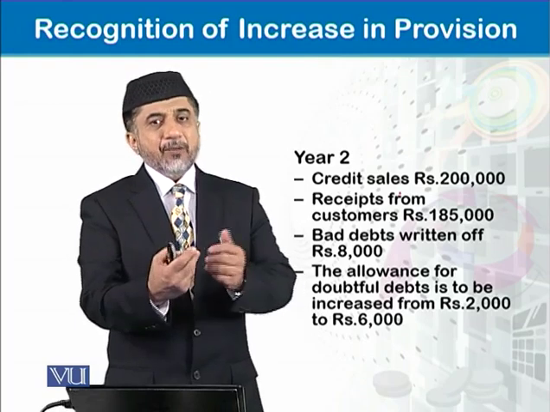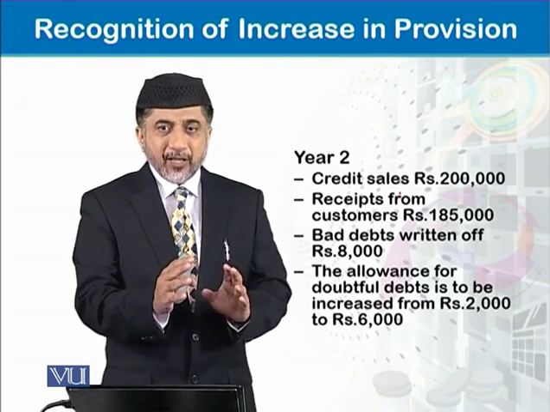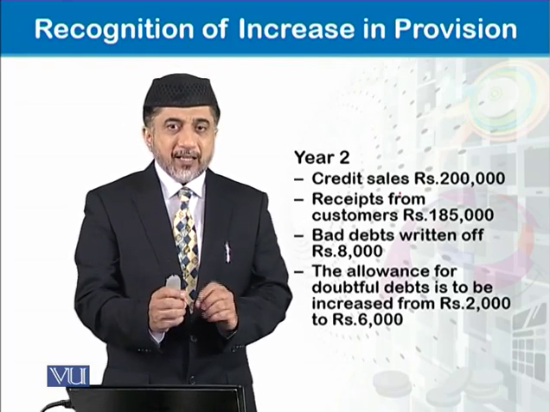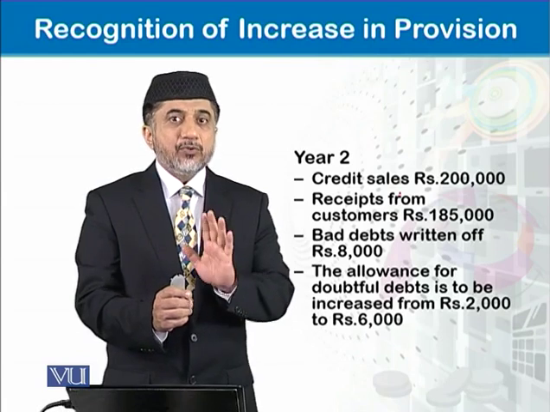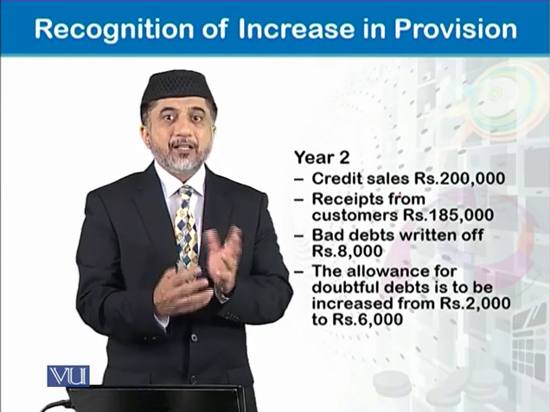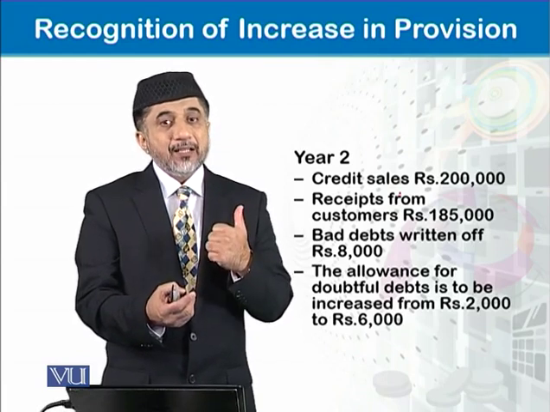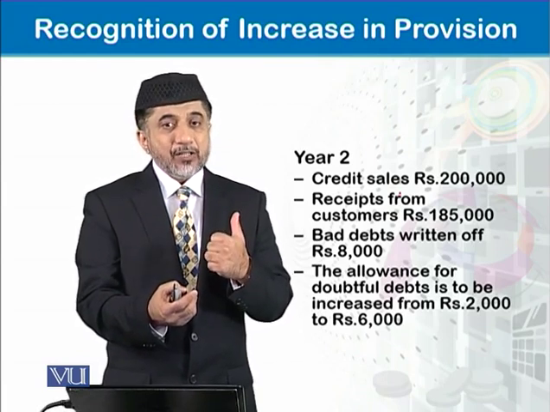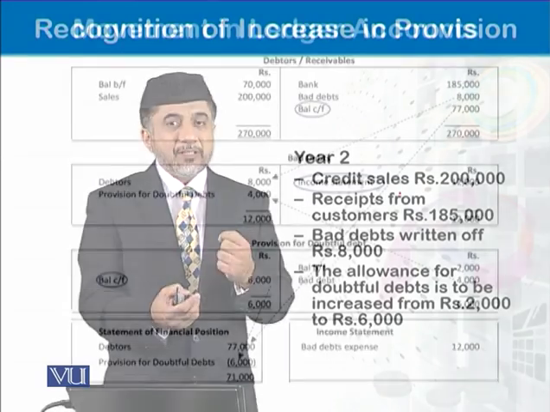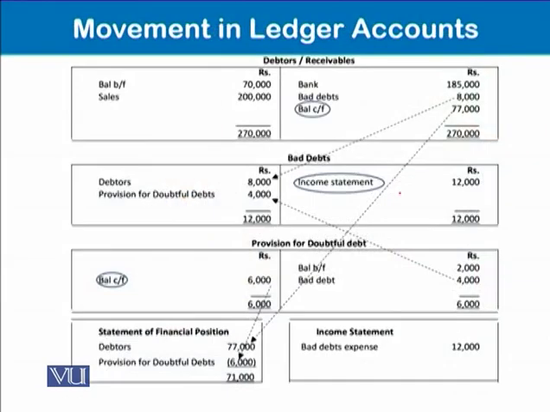We have measured that, and the measurement says that provision should be equal to 6,000 against the closing balance of debtors. What we had in the opening balance of our provision account was 2,000. Let's see how it works.